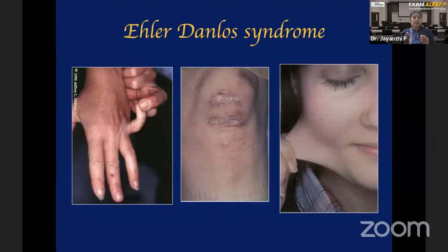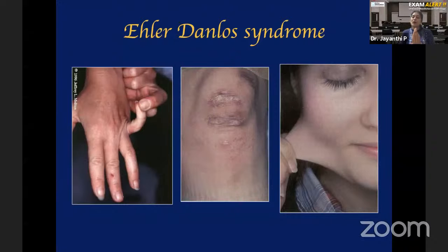It's a very big topic, huge topic. So within this time, it is very difficult for me to tell everything that is given in the textbook. So what I have tried to do is I have only focused on very important diseases that are frequently asked as an essay or a short note in the theory exam. I've checked the question papers and based on that. So please remember pemphigus, lichen planus, white spongy nevus, ectodermal dysplasia, Ehlers-Danlos syndrome, erythema multiforme. All these are very, very frequently asked questions in the exam.